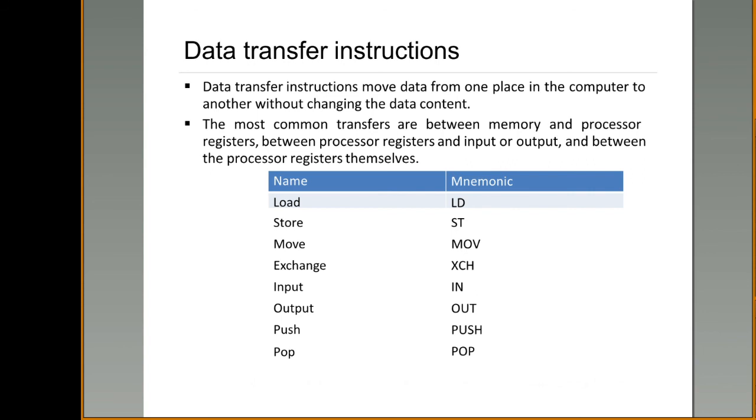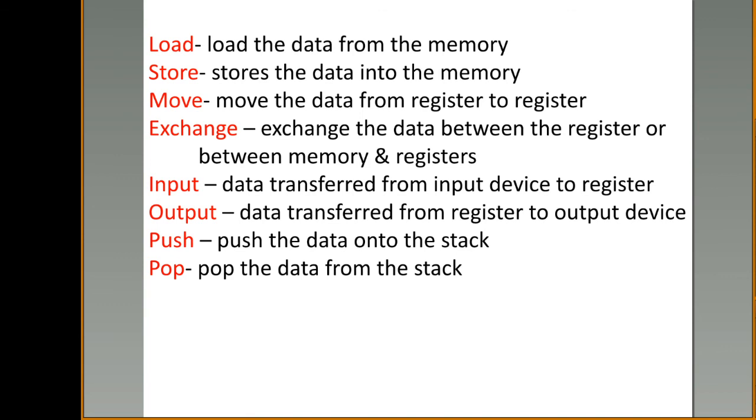The instructions that come under data transfer are these: load, which loads the data from the main memory. The second data transfer instruction is store. This instruction will store the data into a memory location. Your instruction will always specify the address. If you remember the instruction format, the first part, bits 0 to 11, will specify the address, right?